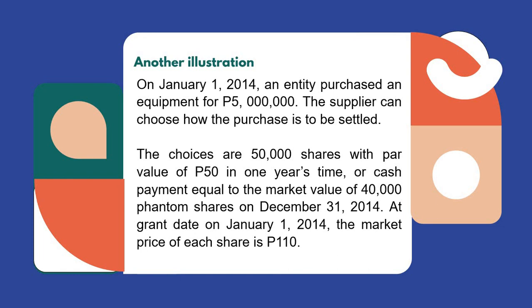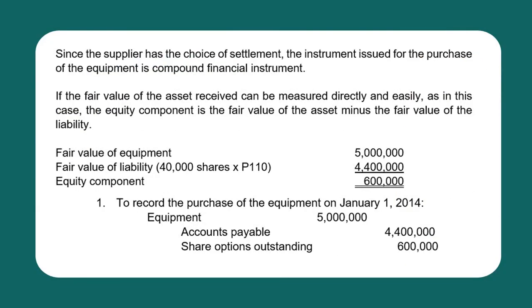Now, similar with the previous illustration, this illustration states that the supplier or the receiver may choose how to settle the purchase. So it could be cash settled or equity settled. Therefore, this instrument shall be accounted as a compound financial instrument. So there will be two components, a liability and an equity instrument. Now, if the fair value of the asset received can be measured directly and easily, as in this case, the equity component is the fair value of the asset minus the fair value of the liability.